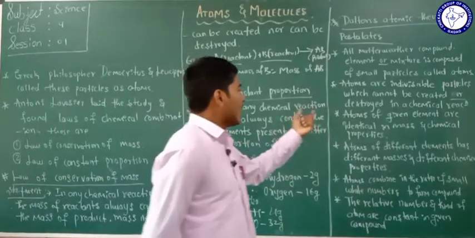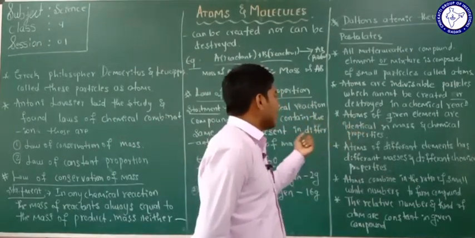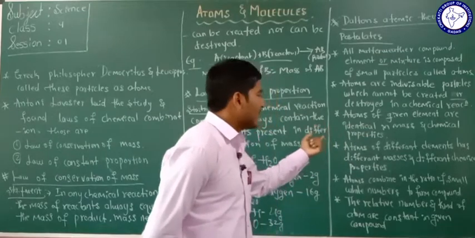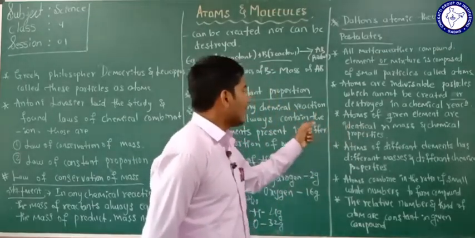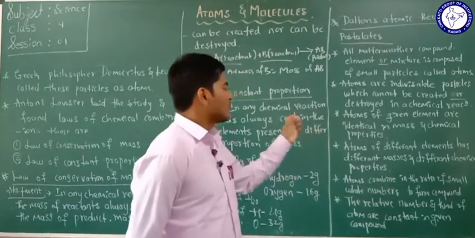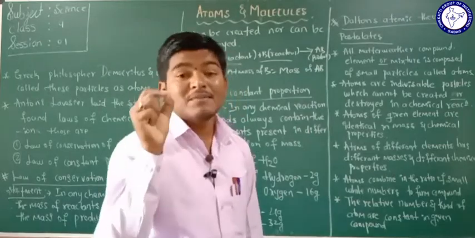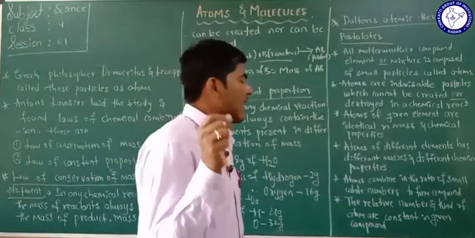postulate here: atoms of a given element are identical in mass and in chemical properties. So if you consider atoms of any element, they have identical mass.